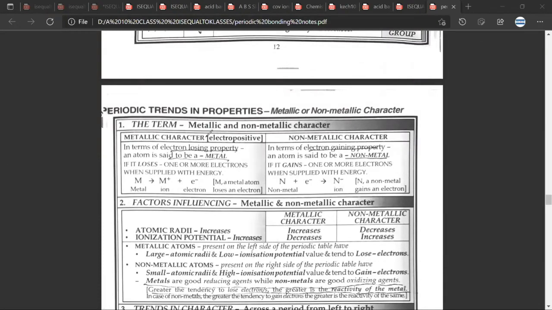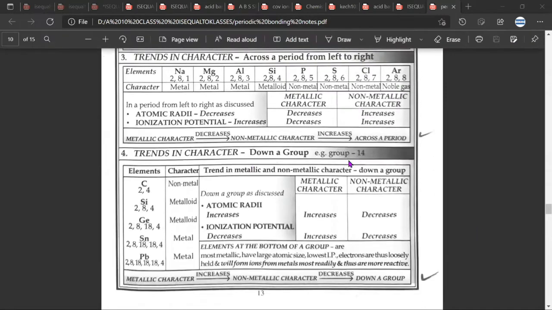Yes, sir. So metallic character is what is called the electropositive character, and non-metallic character the opposite. How do they define the metallic character? The metallic character is in terms of electron losing property. An atom is said to be metal if it loses one or more electrons when supplied with energy. Any doubt? No doubt. And what would be non-metallic character? It is a tendency to gain the electron. Any doubt? No doubt.